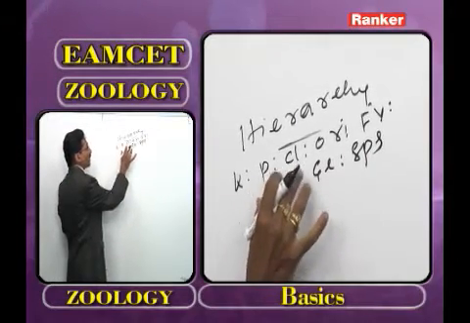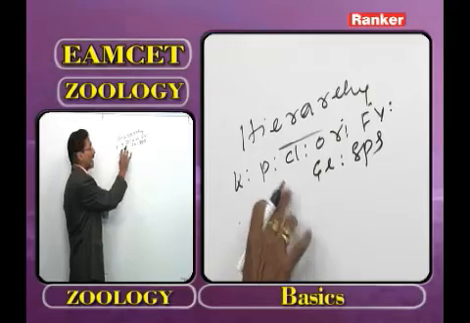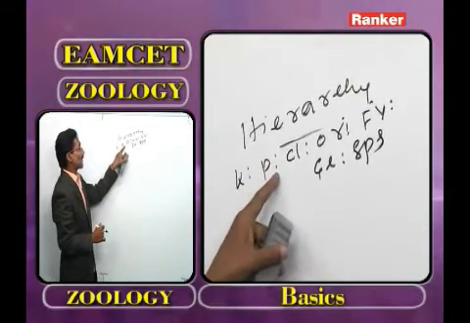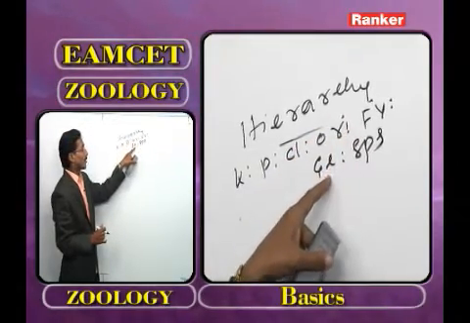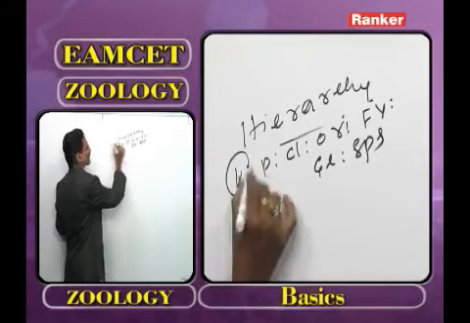These are important categories to classify the kingdom Animalia as well as the kingdom Plantae. Now, in these categories, what is the biggest one?